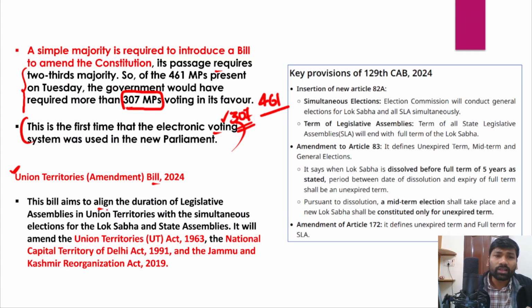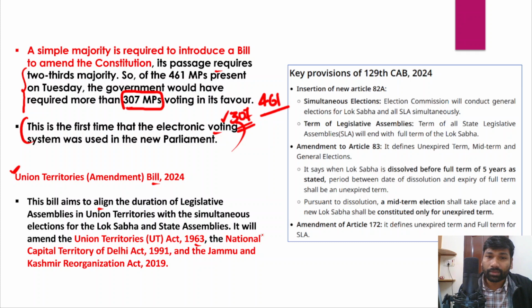Okay, so I'm again repeating that this particular bill aligns the duration of legislative assemblies in Union Territories with simultaneous elections for the Lok Sabha as well as state legislative assemblies. And this Union Territories Amendment Bill 2024 is going to amend the Union Territories Act of 1963, the National Capital Territory of Delhi Act 1991, as well as the Jammu and Kashmir Reorganization Act of 2019.